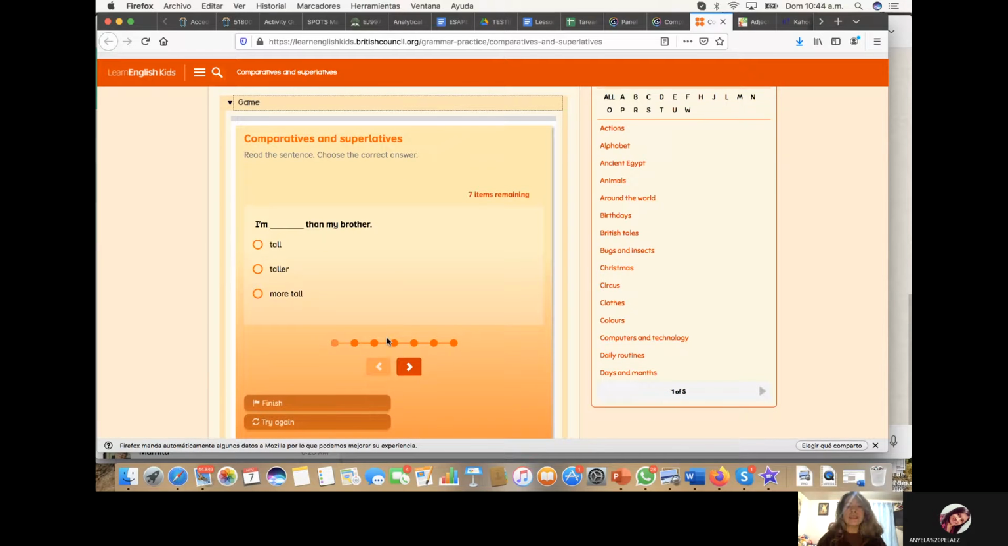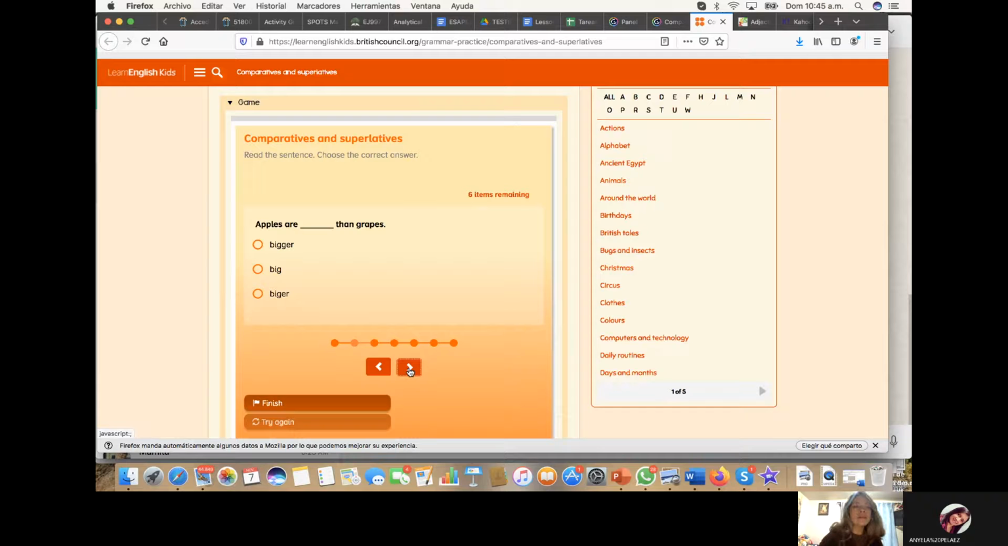We have here seven idioms remaining. And the first one is going to be, I am taller than my brother. Okay, so we can find tall in different ways. But we are talking about comparatives or superlatives. So the first one is not going to work because it doesn't have any of those structures. What about the third one? We add more. But remember, if it's a short adjective, we cannot add more. We have to add ER. So the answer will be taller.